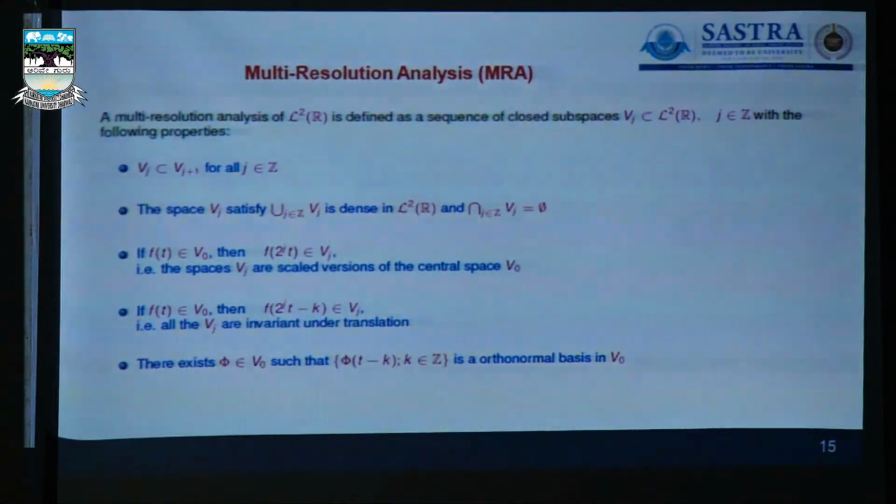These are all the basic fundamentals of the multi-resolution analysis properties. Nestedness will be there, as well as density. We have the intersection of Vj equal to 0, and then if f(t) belongs to V0, then f(2^j t) belongs to Vj. So these are all the basic properties connected with the multi-resolution analysis in wavelets.